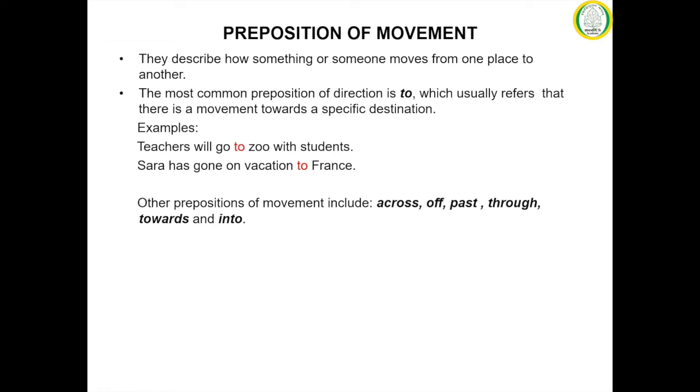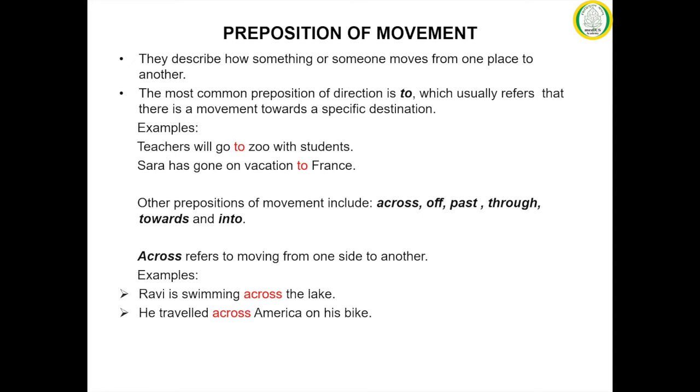The other prepositions of movement include across, off, past, through, towards, and into. Now we are going to discuss each of these prepositions of direction. Across refers to something moving from one side to another. The examples are as follows. Ravi is swimming across the lake. He traveled across America on his bike.